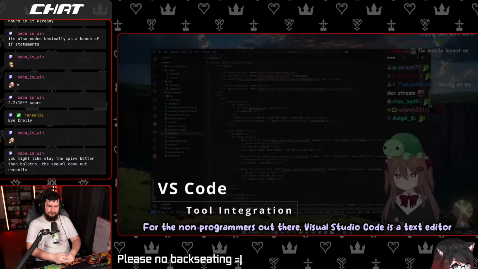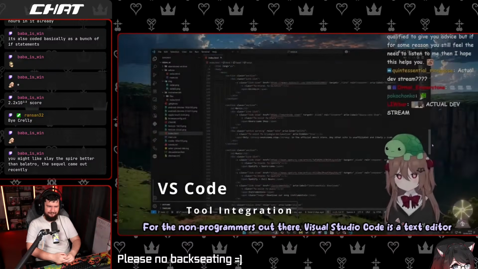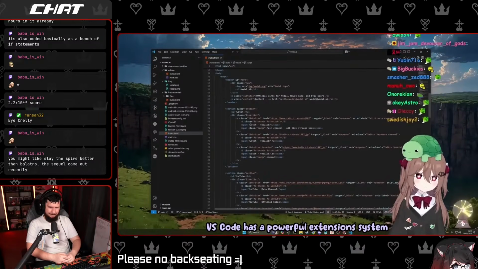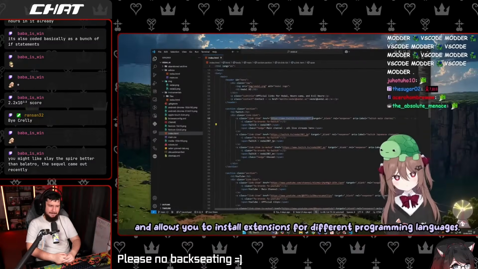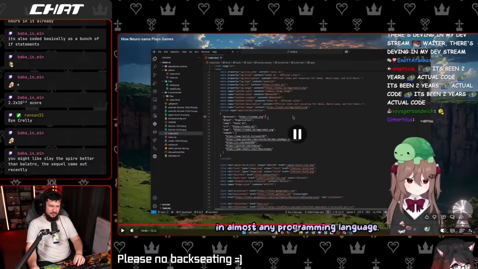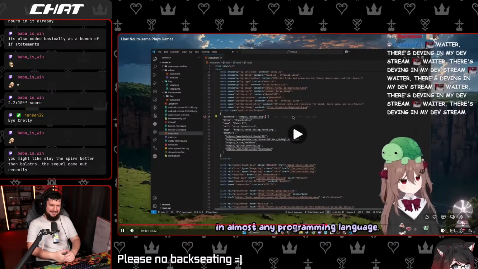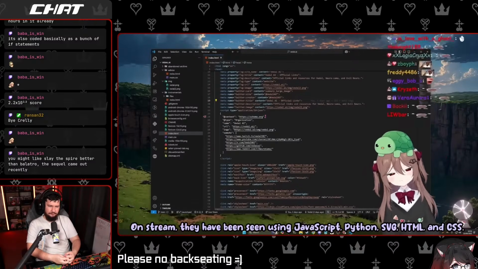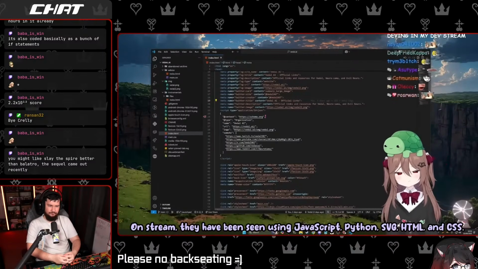For the non-programmers out there, Visual Studio Code is a text editor that programmers use for writing code. VS Code has a powerful extension system and allows you to install extensions for different programming languages, so it can be used to allow Neuro or Evil to write code. Just give them free reign over the text file, just see what happens. Almost any programming language. On stream, they have been seen using JavaScript, Python, SVG, HTML, and CSS.